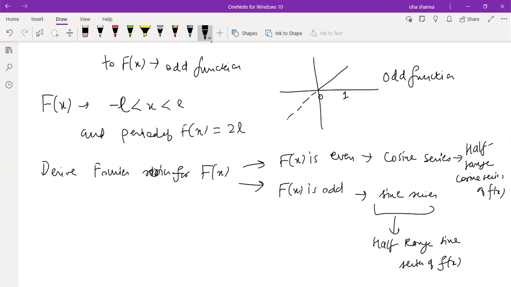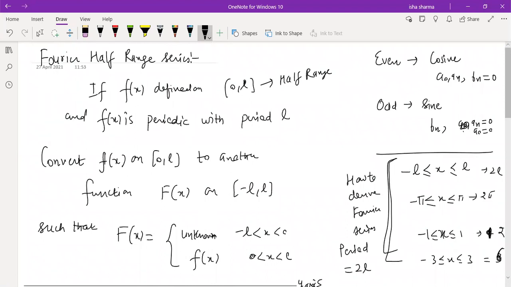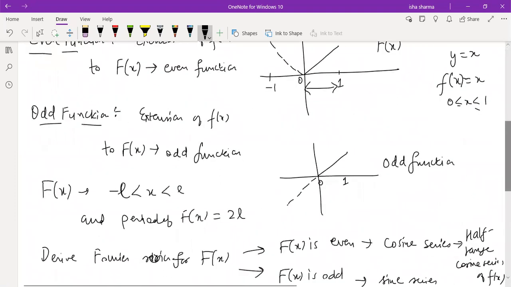So that is clear now, that howsoever we do it, if you are asked to find the Fourier half range series, you have two kinds of series for the same function. You can find its Fourier half range cosine series, and you can find its Fourier half range sine series.